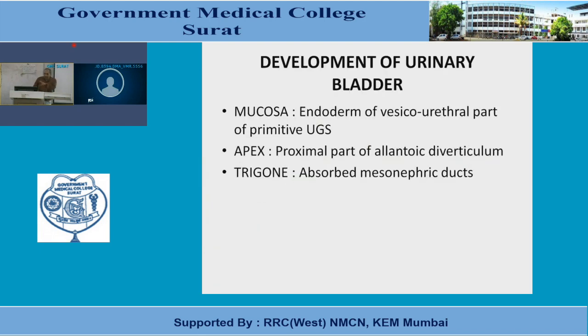Let's have a quick recap. The mucosa of the urinary bladder, except that of the trigone, derives from the endoderm of the vesico-urethral part of the primitive urogenital sinus. The apex is derived from the proximal part of the allantoic diverticulum, and the trigone is formed by the absorbed portion of the mesonephric ducts. And obviously the surrounding thick muscular wall as well as the surrounding connective tissue framework are derivatives of mesoderm only.